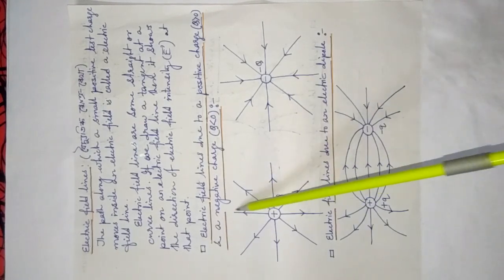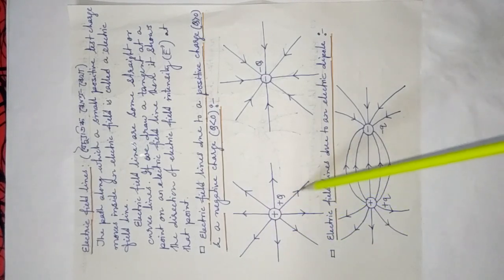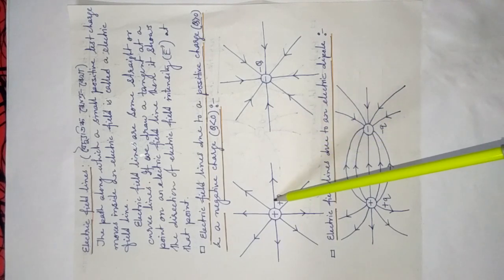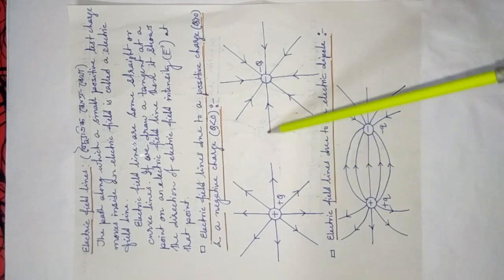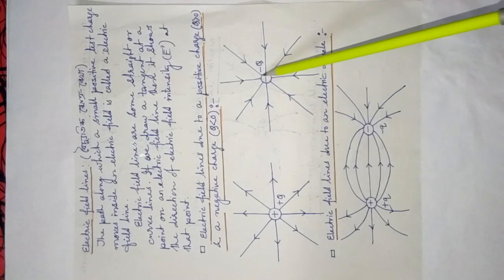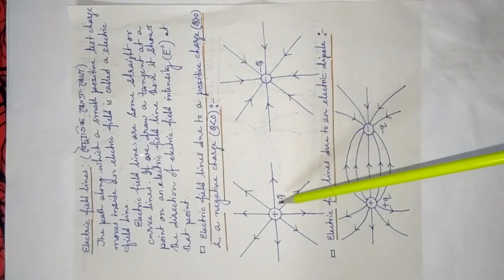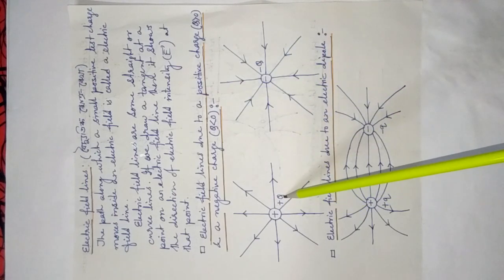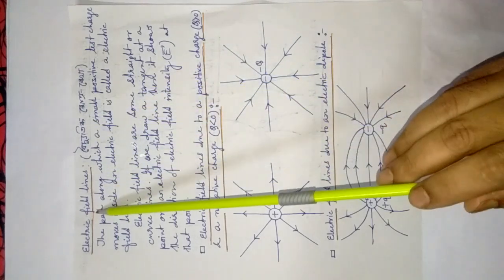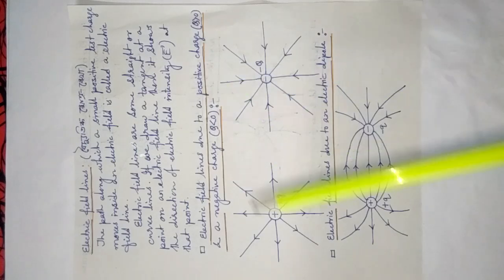The electric field lines, that means the track, will be a straight line. It will follow towards infinity. That means if you place a test charge, it will go to infinity. In case of negative source charge, what will happen? The test charge will follow a certain straight line. That means in case of both a single positive charge and a single negative charge, what will happen? The electric field lines are what? Straight lines, in both cases.